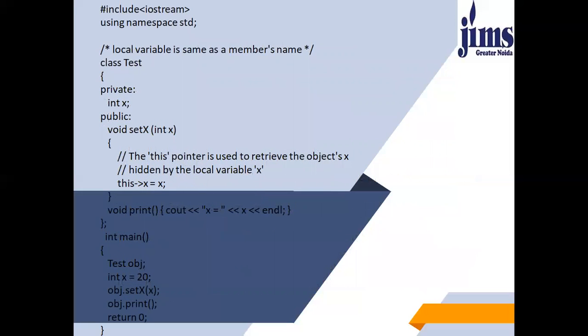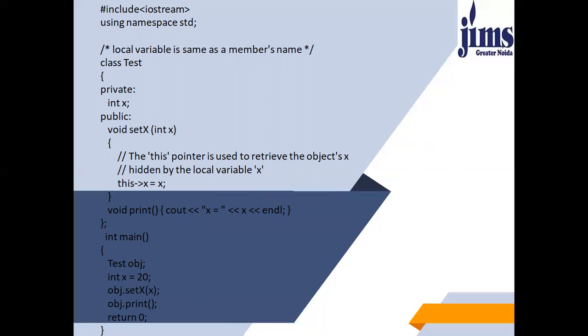Here is an example of this pointer. We have created a class named test. Here we have used private data members and private and public access specifiers both. Integer x is defined under the private access specifier. Void function set x is defined under the public access specifier. And there's another function called void print under the public access specifier, and the function body contains cout x.